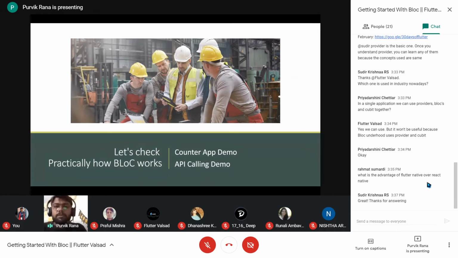So that's all about the different core concepts of Flutter bloc. We can now see practically how blocs and cubits are working. First, we will see the counter app demo, and then we will see the API calling demo.